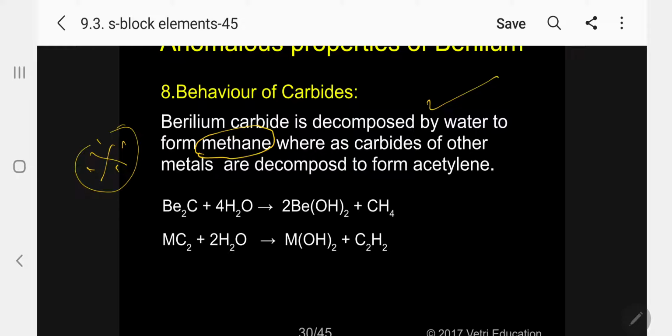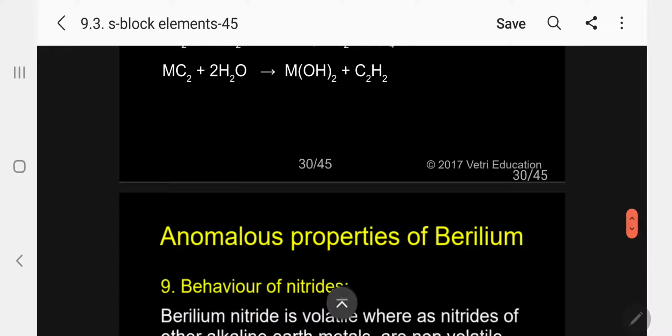Just like lithium also. Whereas carbides of other metals are decomposed to form acetylene. So beryllium carbide produces hydroxide and methane, whereas all other metals produce acetylene and the corresponding hydroxide. Commonly this question will be asked. Please keep it in mind.